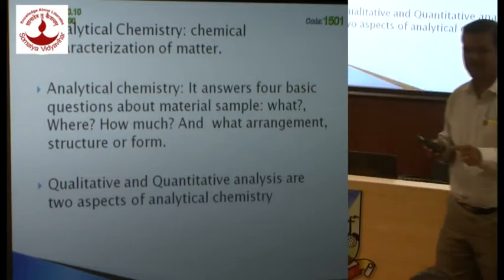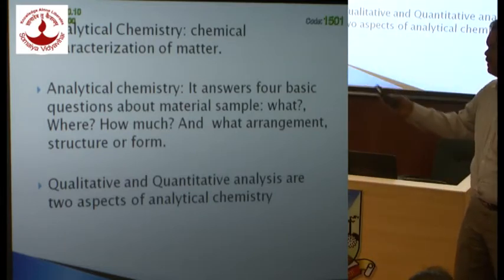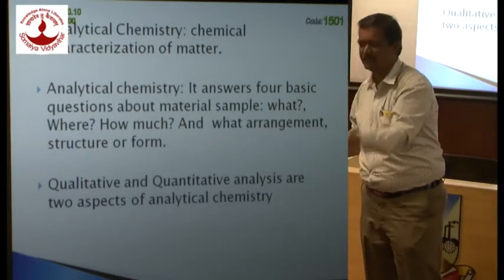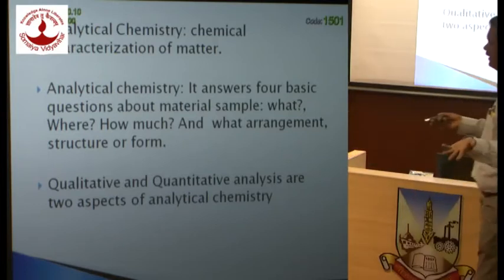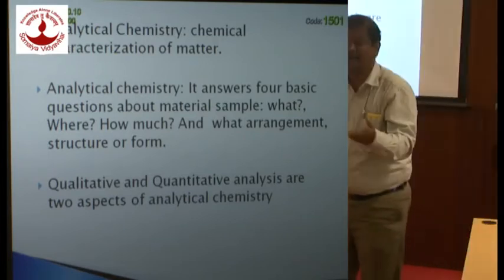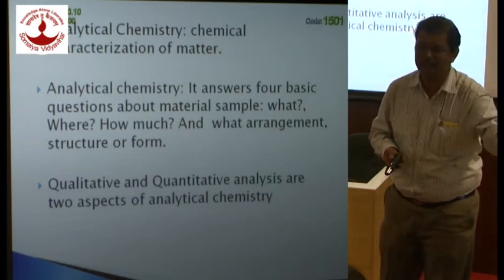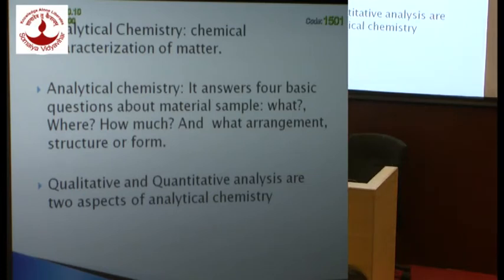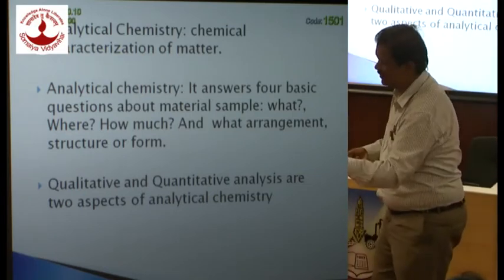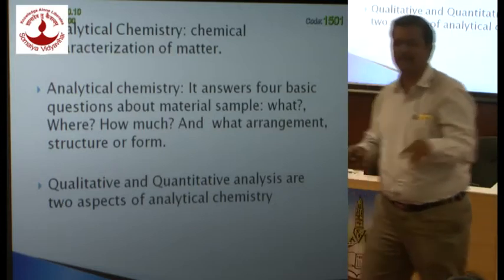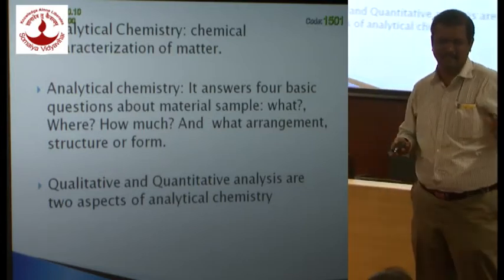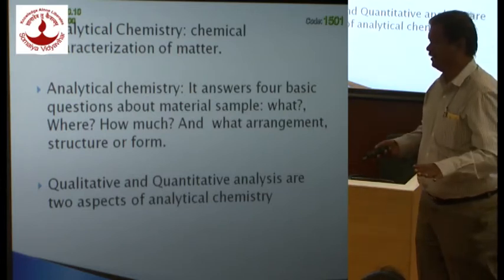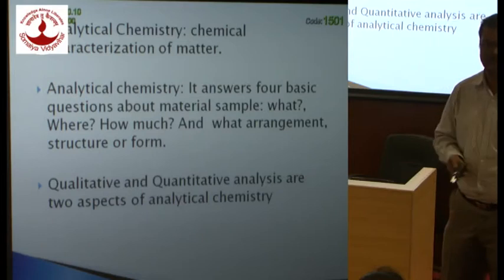Then what you do? You isolate that by employing different separation methods, starting with simple distillation, product extraction, chromatography, and so many. And then lastly, you find out how much of that particular constituent is present in your given sample by a different method. So that is what we call identification, isolation, and estimation of each and every constituent present in the given sample. So that's how analytical chemistry was defined. So it is basically a chemical characterization of matter.